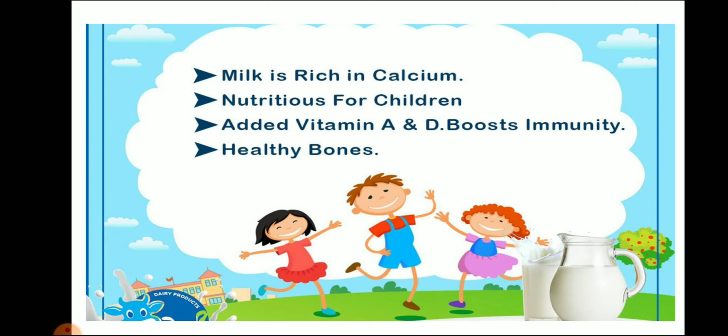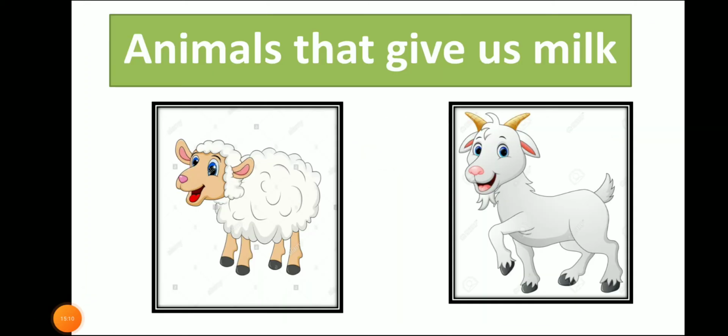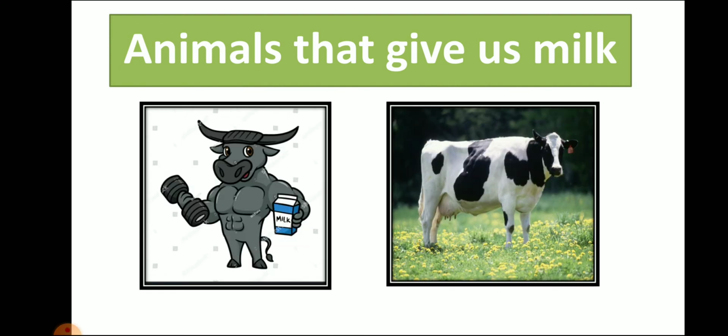So when you fall ill, your doctor suggests that you take medicine with milk, so it gives you immunity power and makes our bones healthy. So then we learn that the animals that give us milk: sheep and goat, cow and buffalo. So these are four animals which are giving us milk.